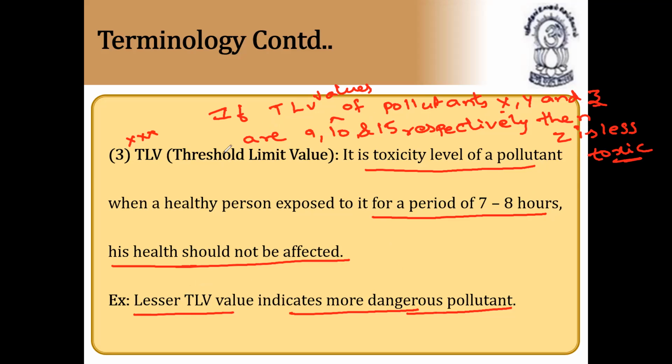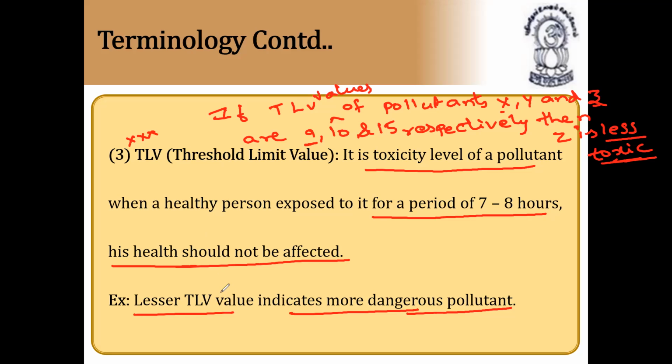They'll frame a question like this: if the TLV values of three pollutants X, Y, and Z, or they may even name the pollutants, are 9, 10, and 15 respectively, which of the following pollutants is less toxic? In the above conditions, X is 9, Y is 10, and Z is 15. Higher the value of TLV, less is the toxicity. So Z is less toxic than X and Y, and X is the most toxic because its value is 9.